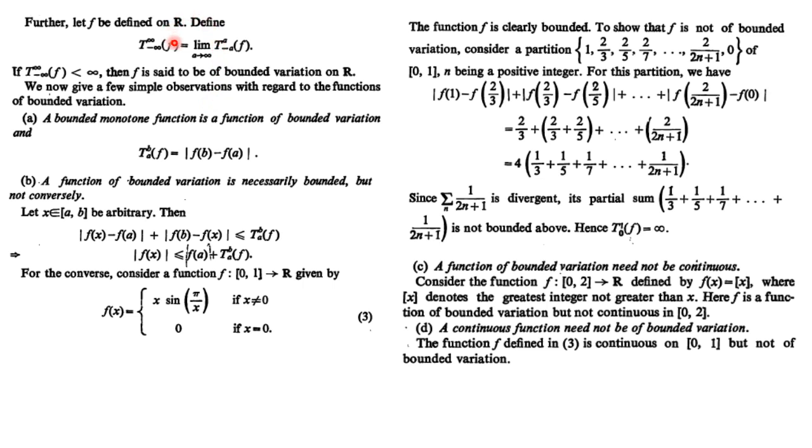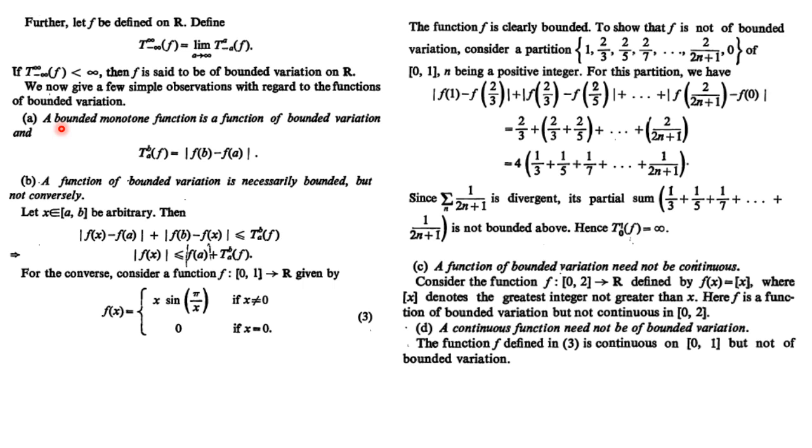Now, rather than the interval AB, we have the set R. We have to define the total variation over the set of real numbers, right? So in that case, we define the total variation over the interval minus infinity to infinity as nothing but the variation over the interval minus a to a, and then take the limit as a goes to infinity. So if this variation is finite, we will say our function is of bounded variation on the set of real numbers. Now these are a few observations regarding functions of bounded variation.